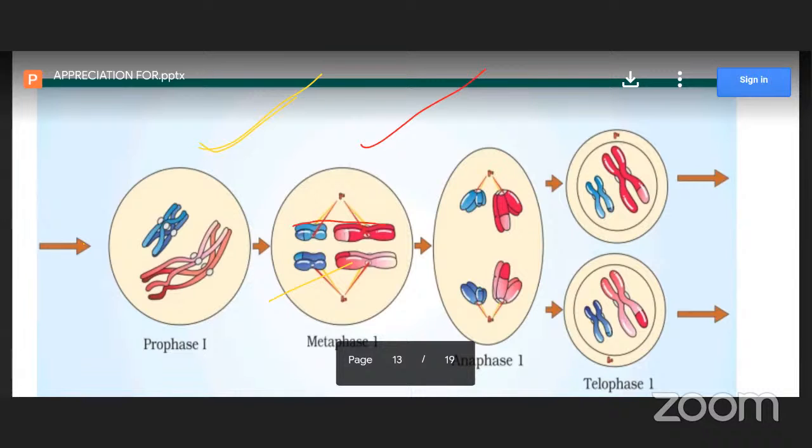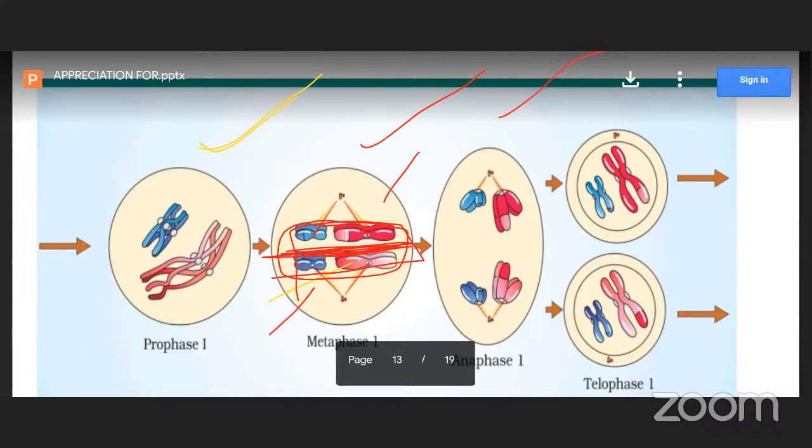The equatorial plate is in the middle, with one set of chromosomes on each side. This is the equatorial plate, or metaphase plate. What we observe is the chromosomes arranged on the equatorial plate.